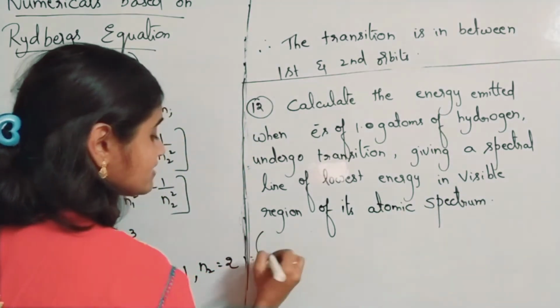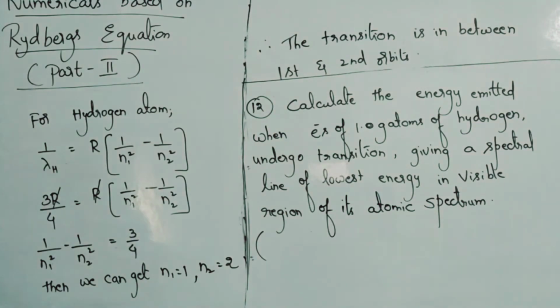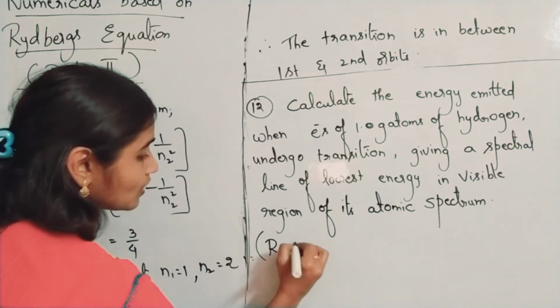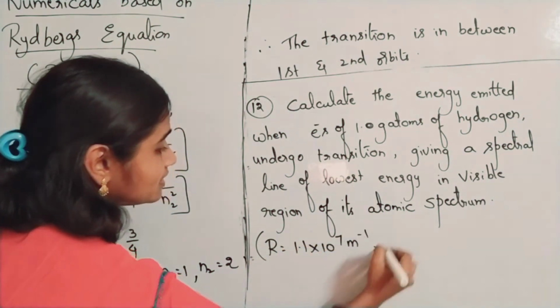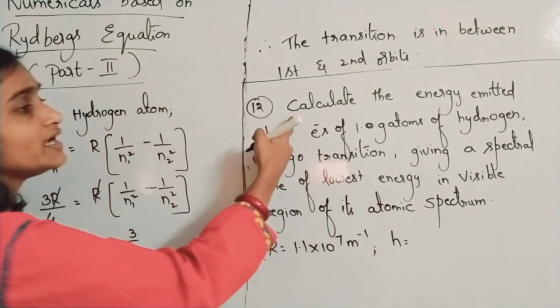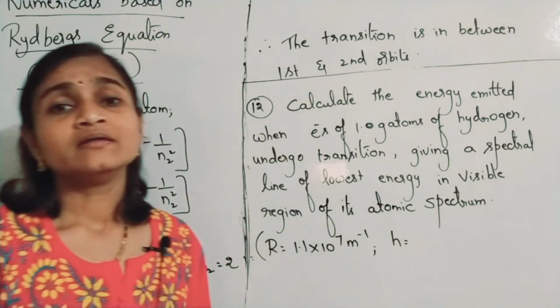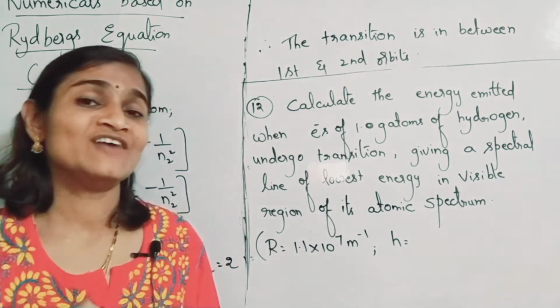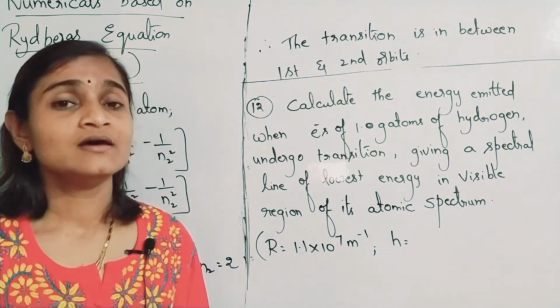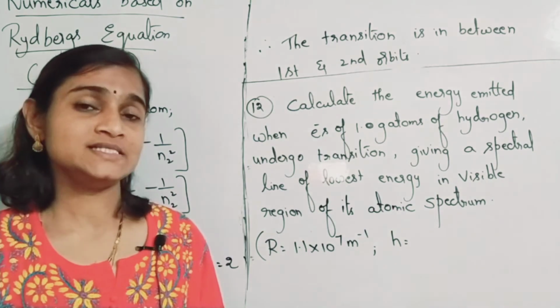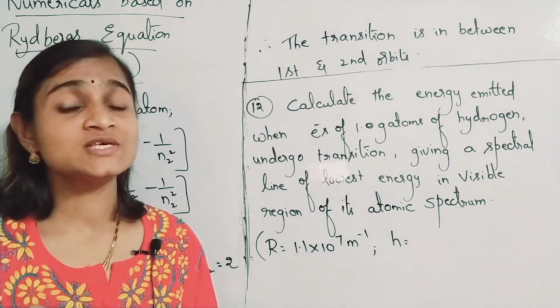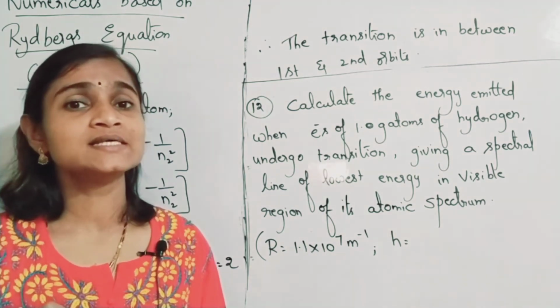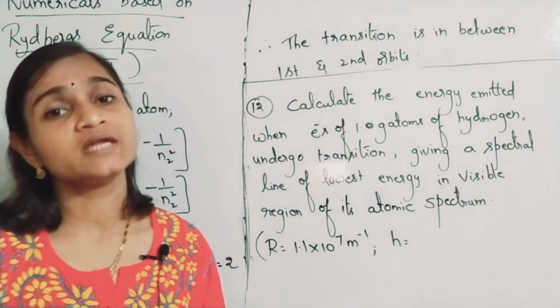Okay, some other values were also given here. R is equal to 1.1 into 10 power 7 meter power minus 1, and here you are asked to find energy. E is equal to h nu. We have to find that energy using the formula E is equal to h nu or E is equal to hc by lambda, where h is Planck's constant, and c is velocity of the emitted radiation.